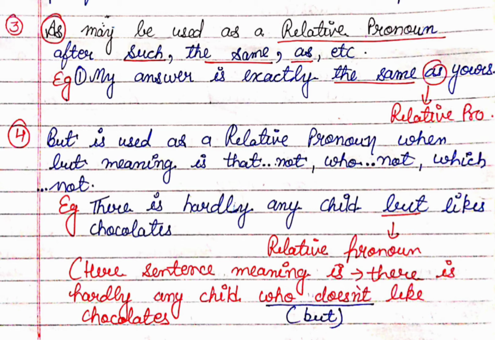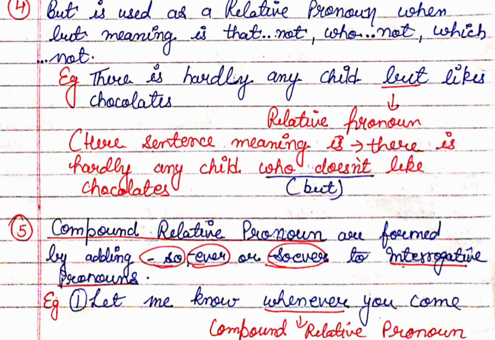Next point, but is used as a relative pronoun when the meaning of but is that not, who not, which not. For example, there is hardly any child but likes chocolate. Here the meaning of but is who does not like, because the sentence means there is hardly any child who doesn't like chocolates.